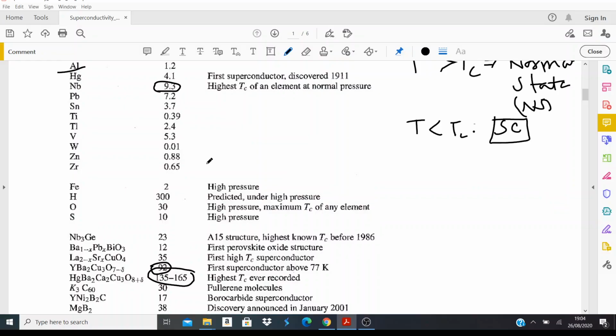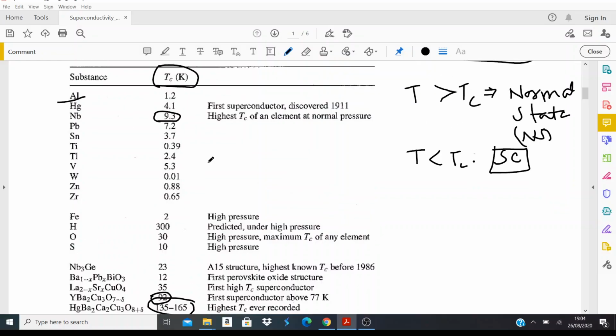Why is this important? Because people are looking for materials that have a high transition temperature, or high critical temperature. The reason is that it is really difficult to cool things to around 1 or 2 Kelvin, because you need a specialized cryostat. You need liquid helium. Sometimes you use liquid helium-3 and helium-4 in combination to lower your temperature.